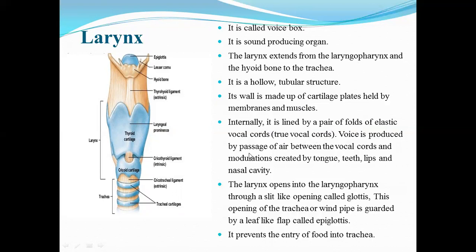Voice is produced by passage of air between the vocal cords and modulations created by tongue, teeth, lips and nasal cavity. The larynx opens into the laryngopharynx through a slit-like opening called the glottis. This opening of the trachea or windpipe is guarded by a leaf-like structure called the epiglottis. It prevents the entry of food into the trachea.